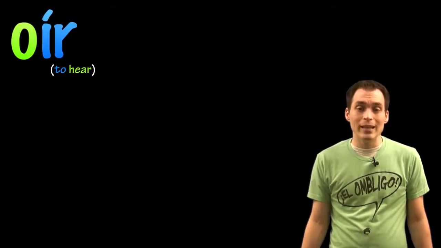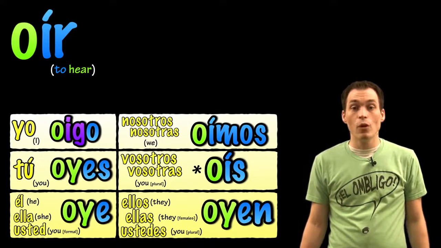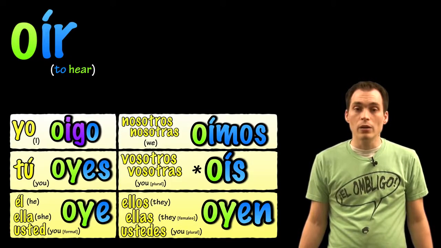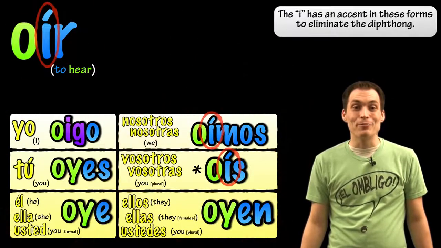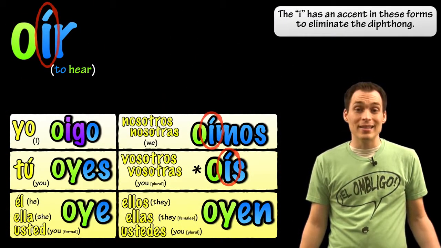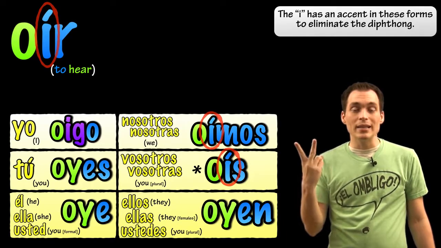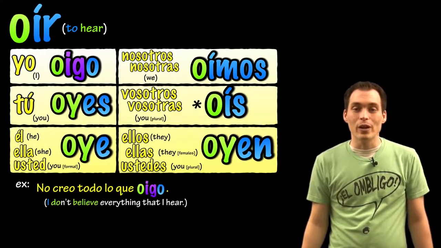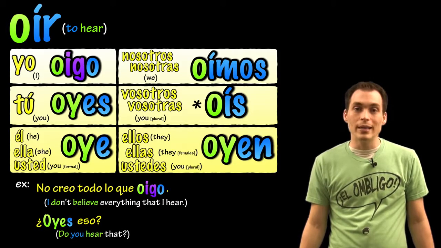Another verb in the go-yo family is oír, to hear. We'll see that G in the yo form. Oigo is I hear. Oyes would be you hear. Oye would be he or she hears, or you hear, formal. Oímos would be we hear. Oís in Spain would be you all hear. Oyen would be they hear, or you all hear. You'll notice in these forms the I has an accent mark to break the diphthong, meaning that it makes that I a syllable by itself, so it's oímos instead of oimos, and oís instead of ois. Some examples. No creo todo lo que oigo. I don't believe everything that I hear. ¿Oyes eso? Do you hear that?